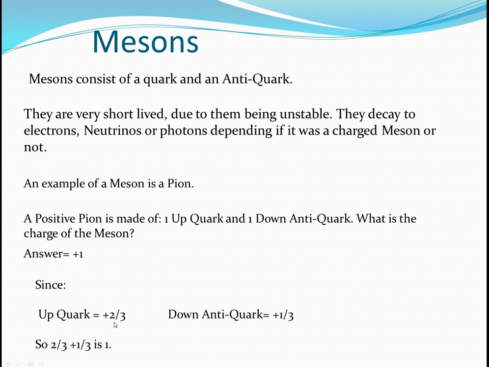You realised an up quark has a charge of +2/3, and then you have a down antiquark. A down quark is -1/3, so if it's an antiquark it has the opposite, which is +1/3. So +2/3 plus +1/3 is 1.